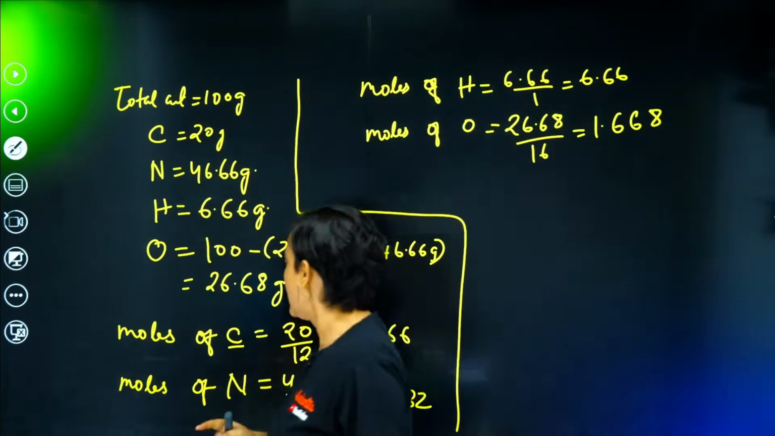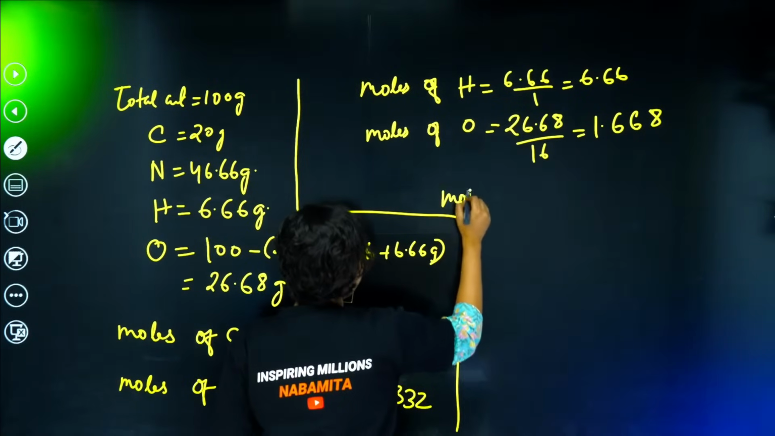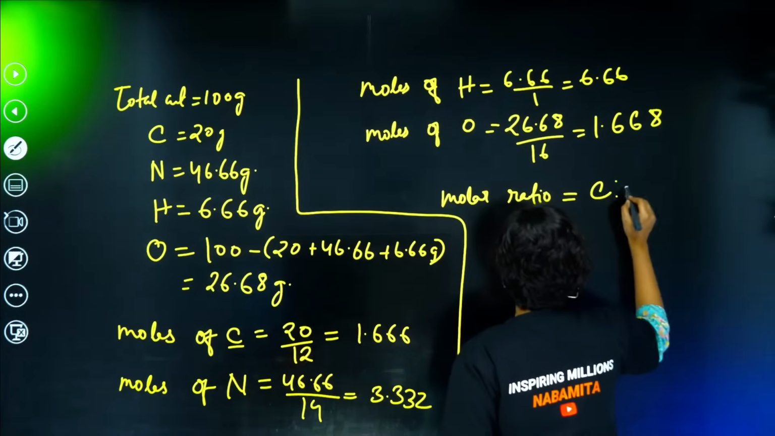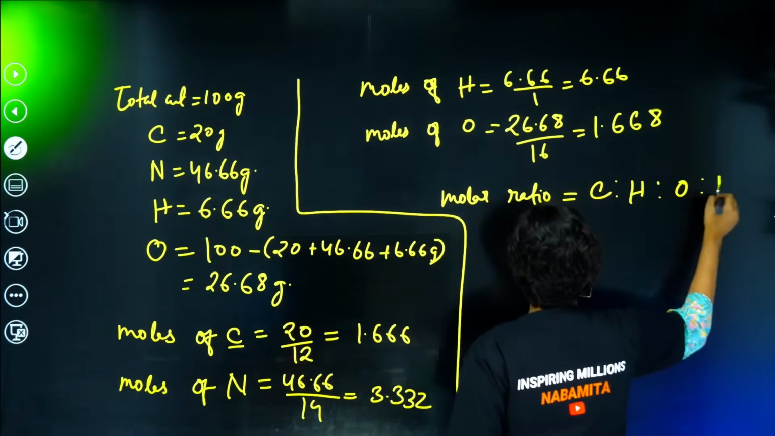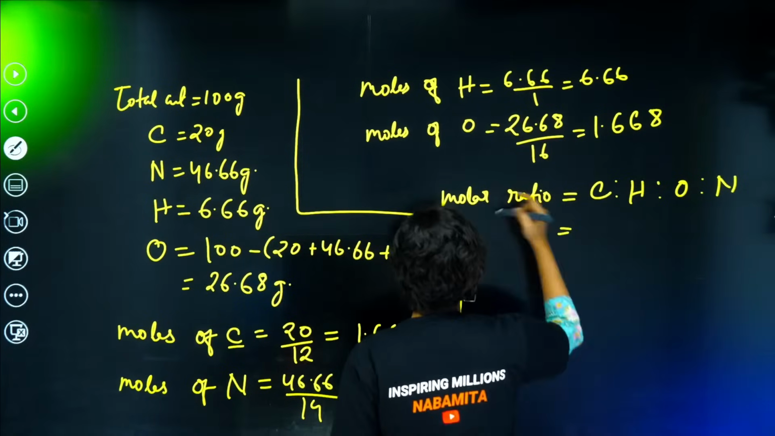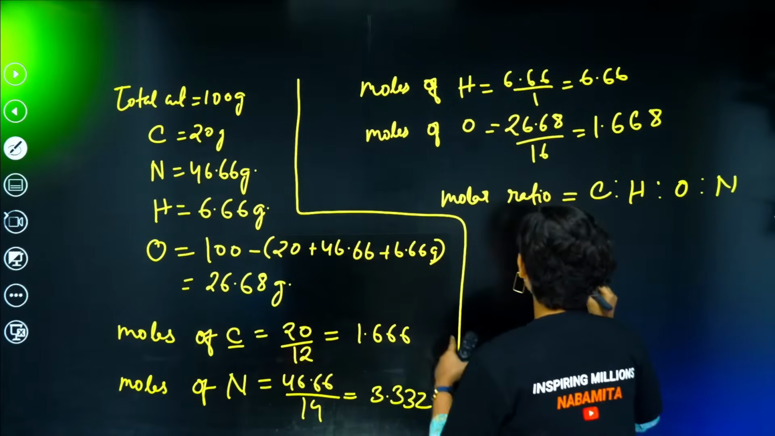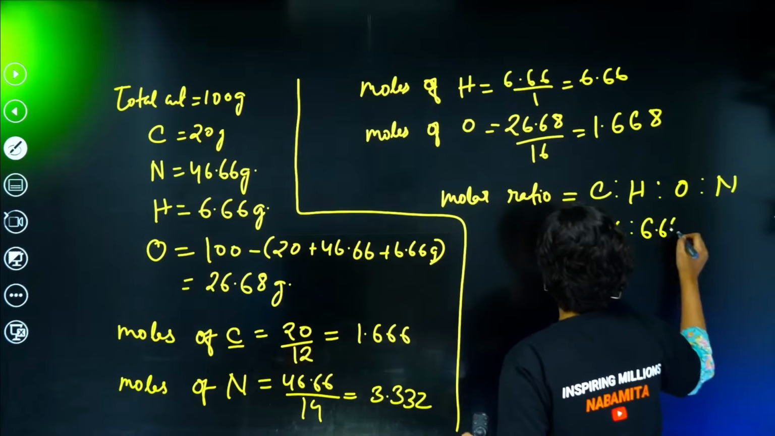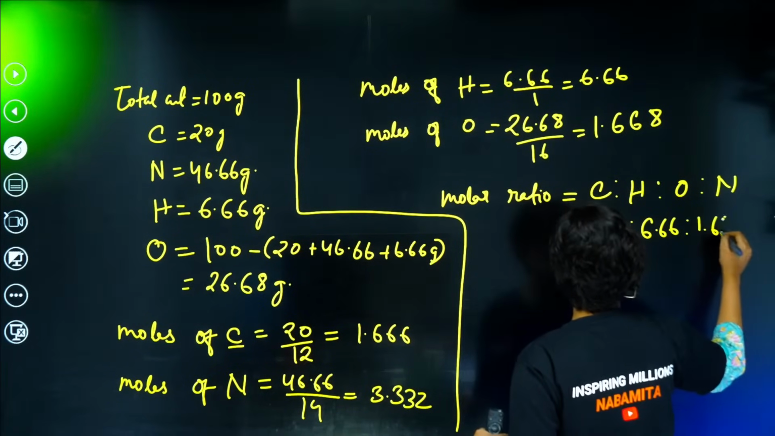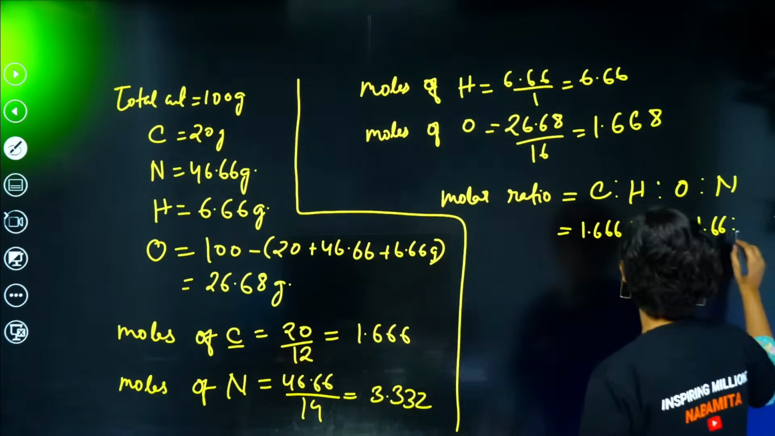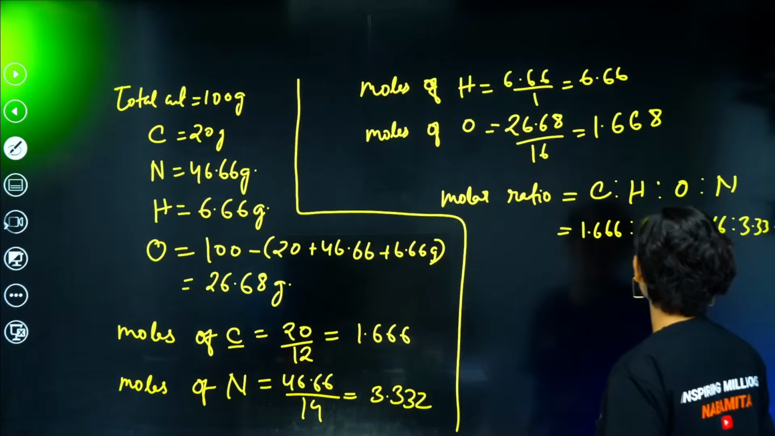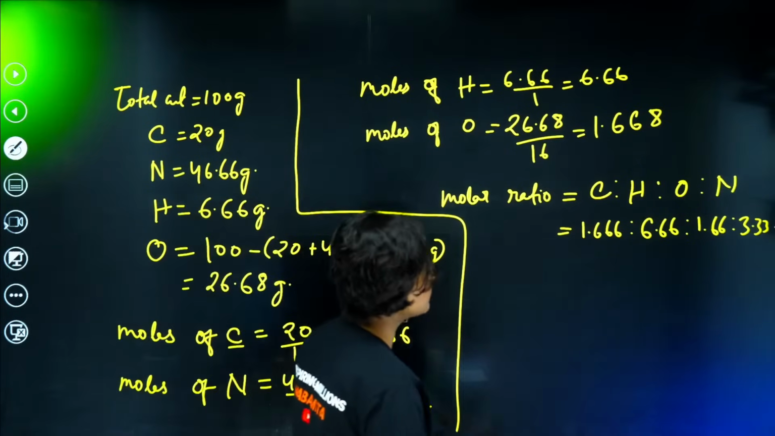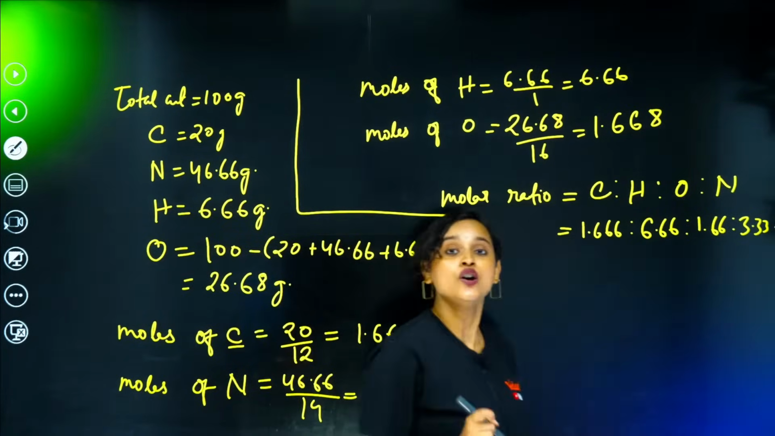Okay. So that means our molar ratio, guys, our molar ratio becomes, check it out. Yes, our molar ratio is C is to H is to O is to N. Hai na? So for C, we know that it is 1.66. For H, it is 6.66. For O, it is again 1.66. For N, it is 3.332.